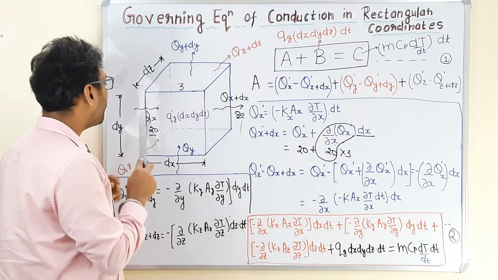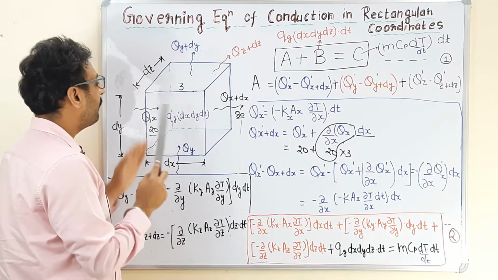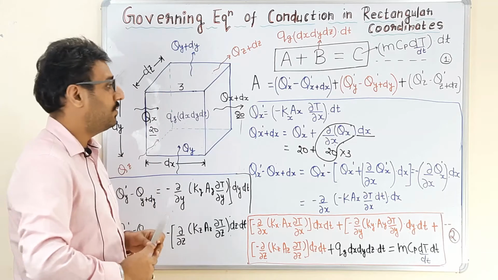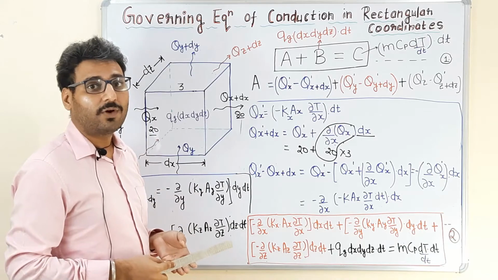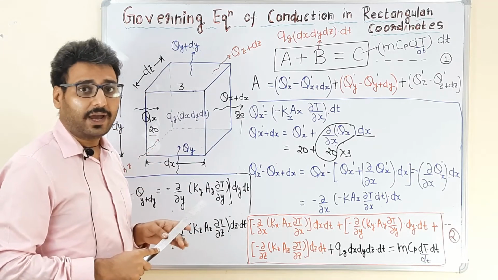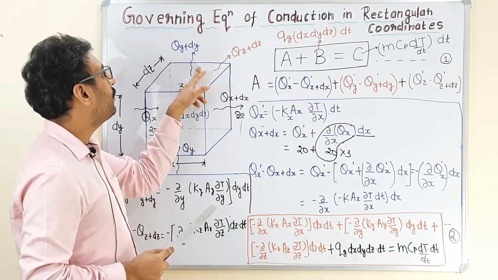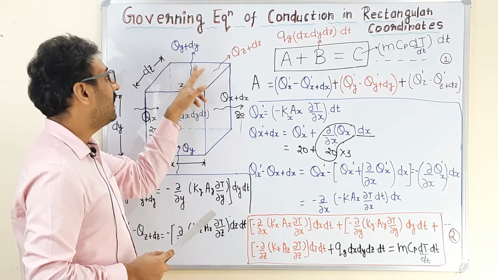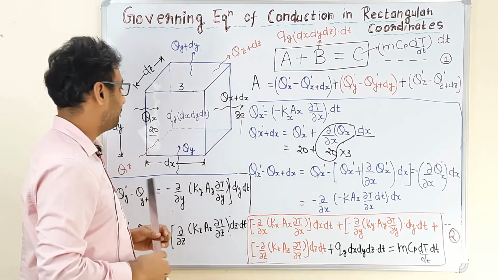Now Qx is basically the heat entering the control volume from the left face. Qx plus dx is the heat leaving the control volume from the right face. Qy is the heat entering the control volume from the bottom face, and Qy plus dy is the heat leaving from the top face.